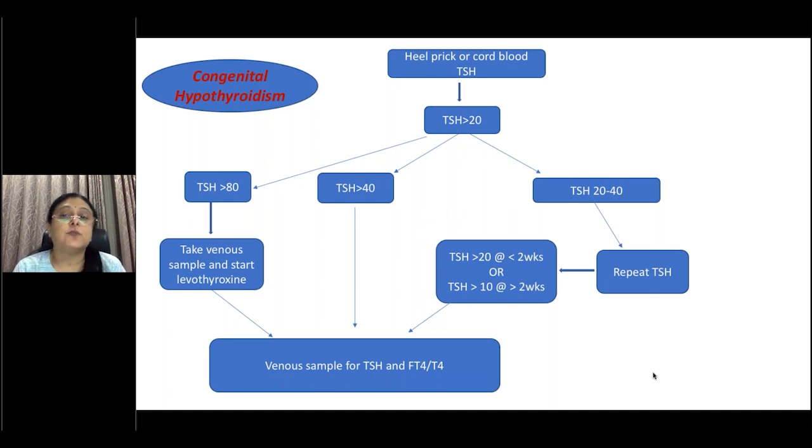Now, if the TSH is between 20 and 40, then you would repeat the TSH around 7 to 10 days of life. And usually, because most of us don't repeat a newborn dried blood sample and we do a venous sample, you would do your T4 or free T4 along with it. So if your TSH is still above 20 in an infant who is less than 2 weeks, or your TSH is above 10 at more than 2 weeks, you should consider treatment.